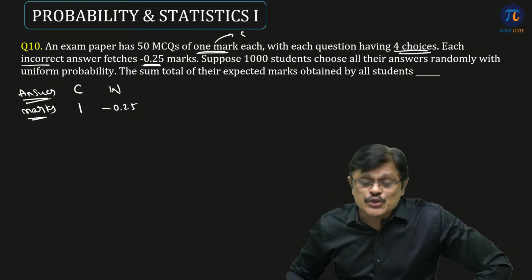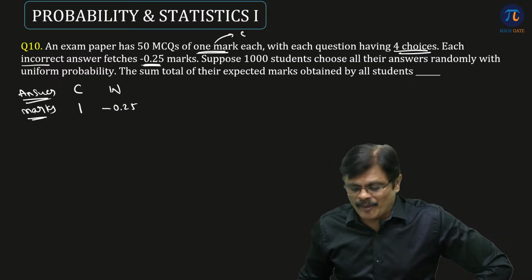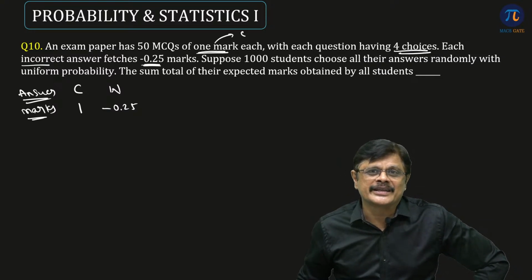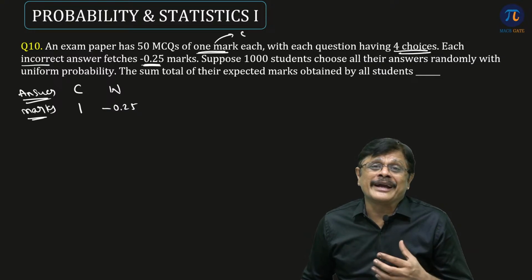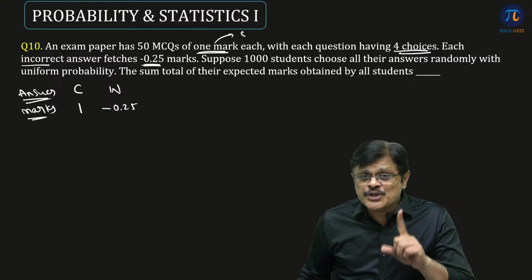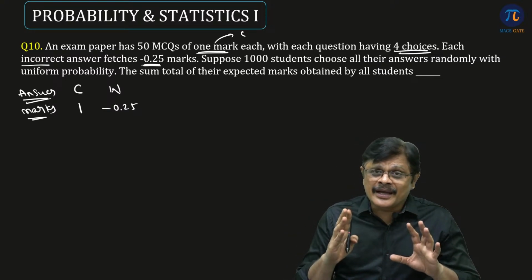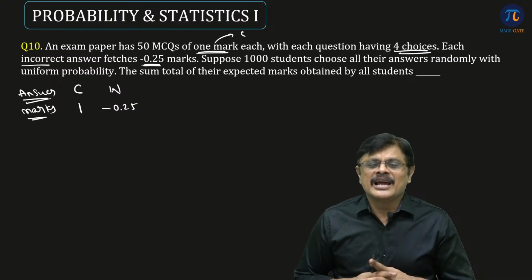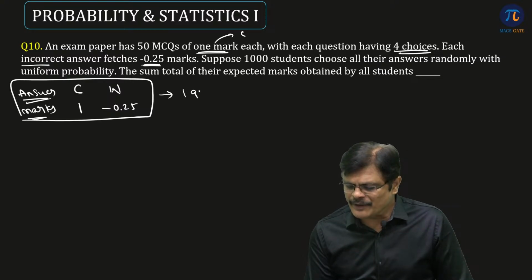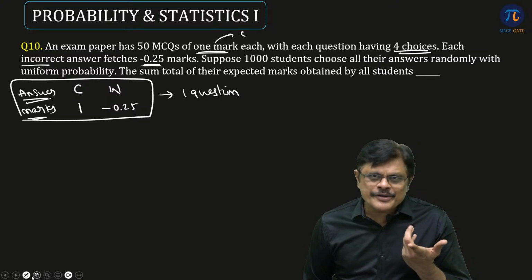Suppose 1000 students choose all their answers randomly with uniform probability. Find the sum total of the expected marks obtained by all students. See, here we need to find the expected value for 1000 students. See, my dear friend, each student writes 50 questions. Then we have to generate it for 1000 students. First of all, this information is given for just one question. So find the expected value for one question.